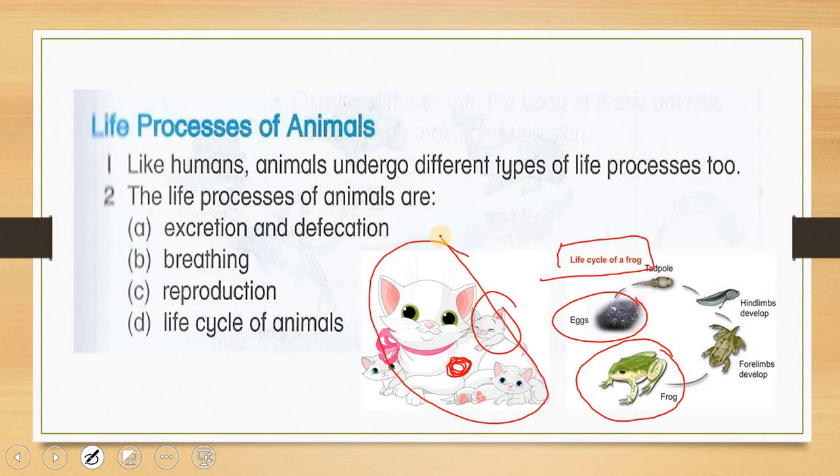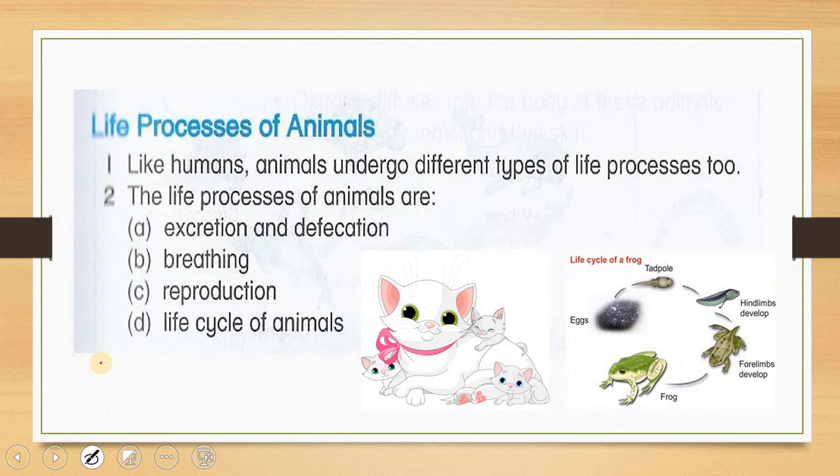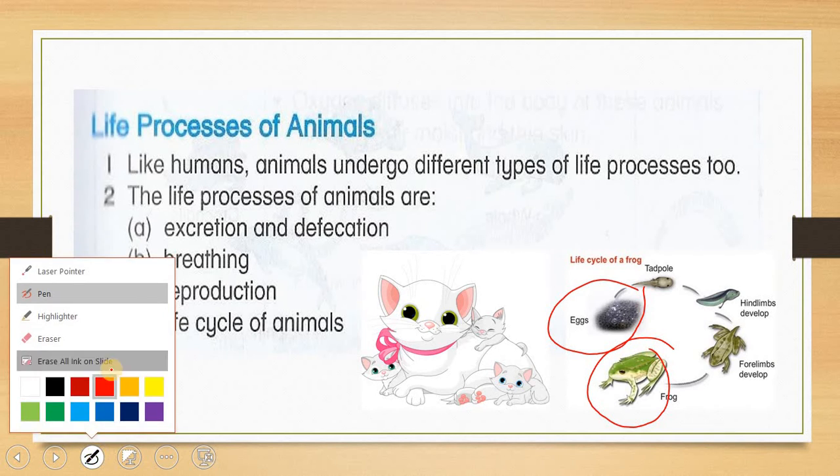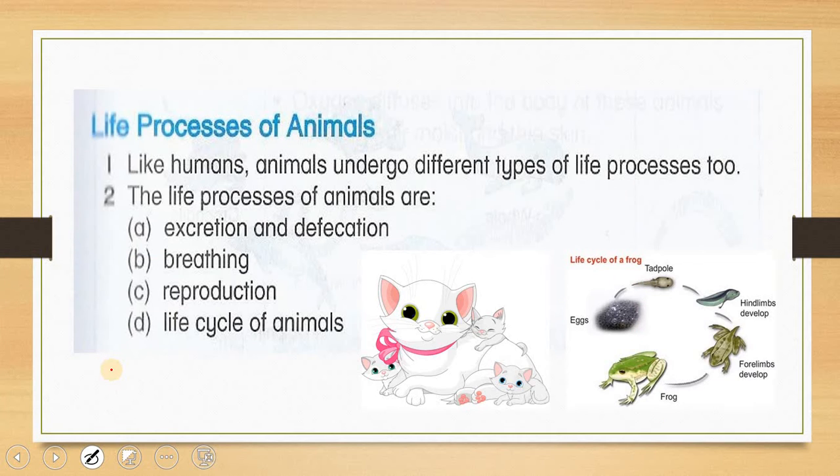You start from the baby, then it becomes an adult. You have small kittens until they become cats, or eggs until they become frogs, or eggs until they become birds. That is what the life cycle of animals means, from small until it grows into a full adult.